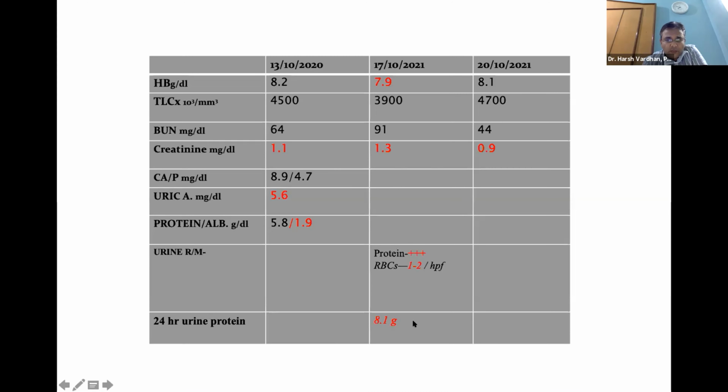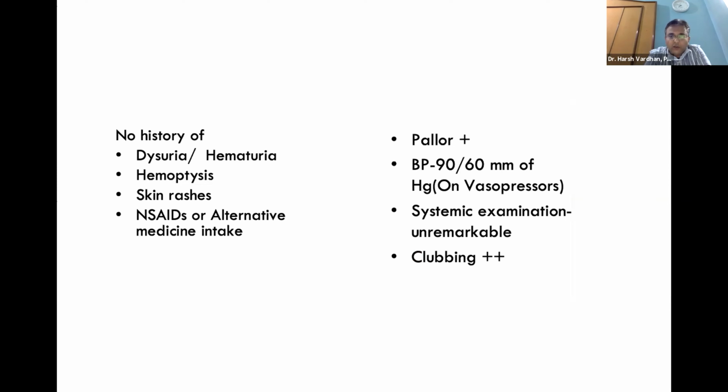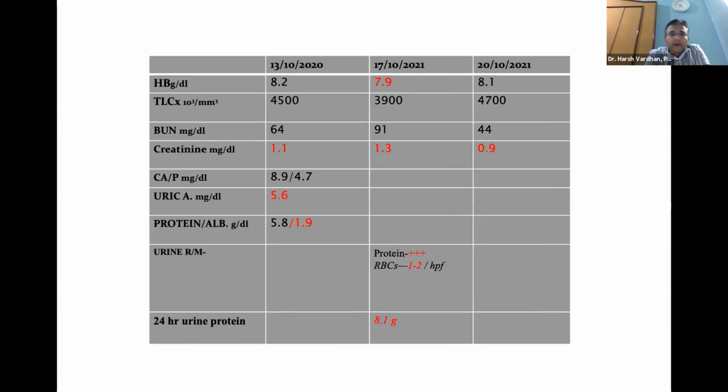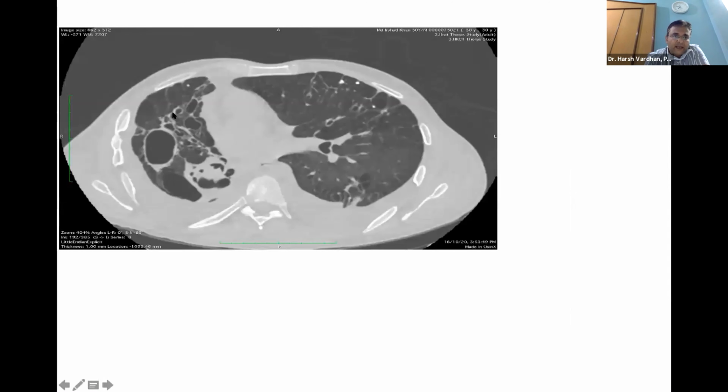You can see urine protein was 3+, 24-hour urine protein was 8.1 gram, and he also had a history of ATT twice in the past. CT classically showed cavitatory lesions, but he was not having any major respiratory symptoms at this present time. We wanted to do a kidney biopsy, but we were not able to do so because he was hemodynamically unstable.